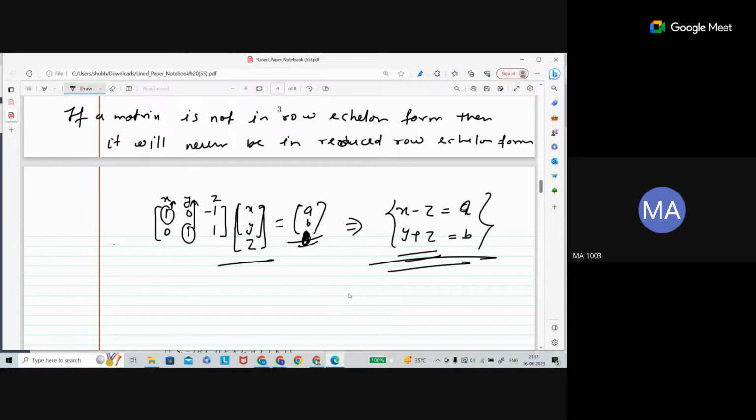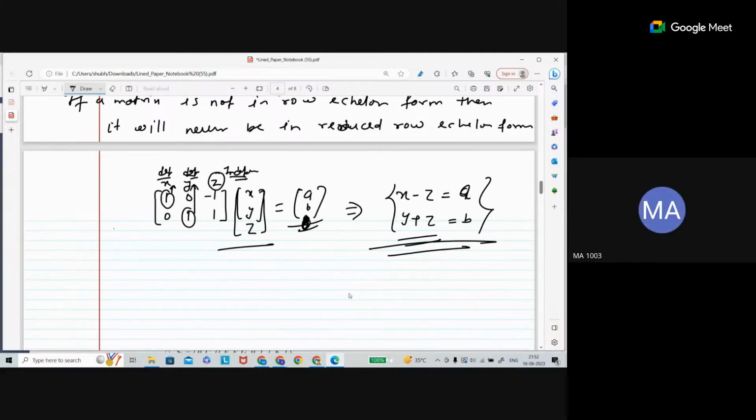And which one is not leading? For this variable, z, there is no leading entry, so it is going to be independent. But for the leading ones, we get dependent variables. Is it clear now? This is a shortcut method, sir, to identify which one is dependent. Yeah, it is easier.